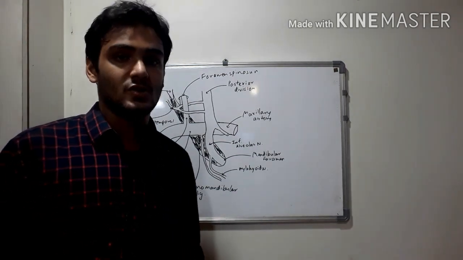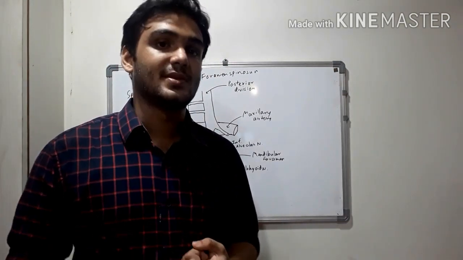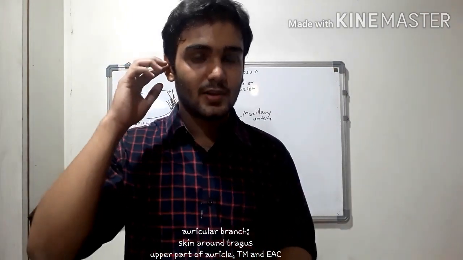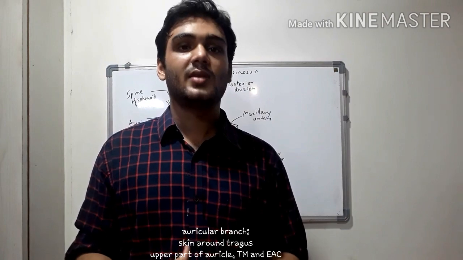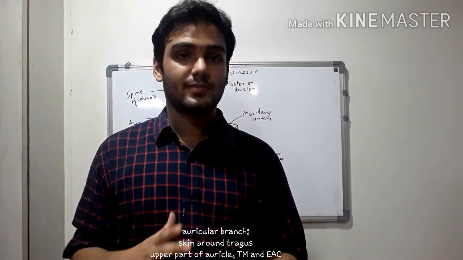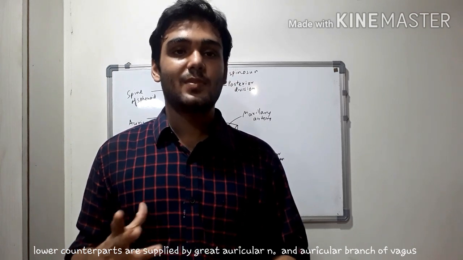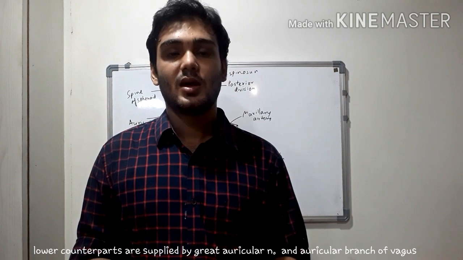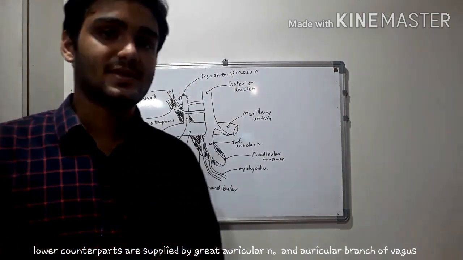And talking about its branches, the name itself suggests that it has two main branches: auricular branch and temporal branch. The auricular branch supplies the upper part of the pinna, the tragus, the upper part of the external auditory canal, and the upper part of the tympanic membrane. The lower counterparts of these structures are supplied by the great auricular nerve, that is a branch of the cervical plexus, C2, C3, and the auricular branch of the vagus. This was just for knowledge.